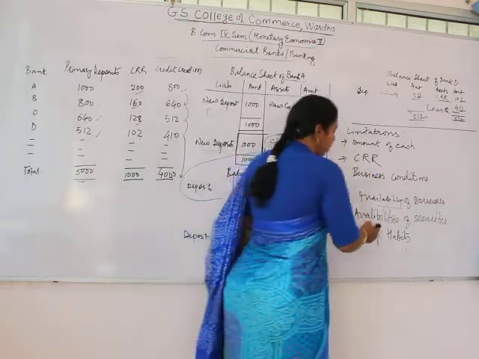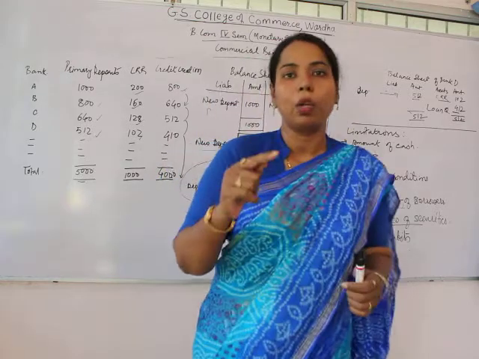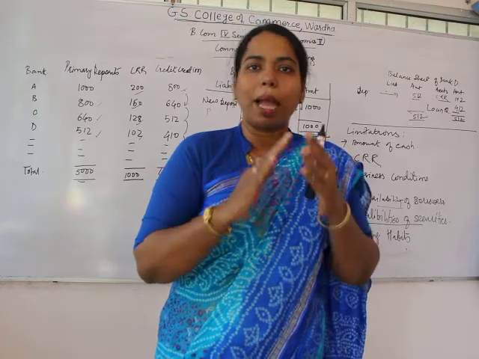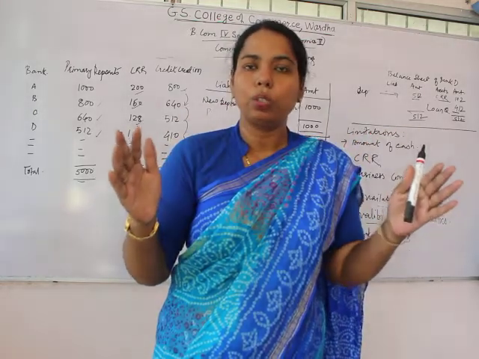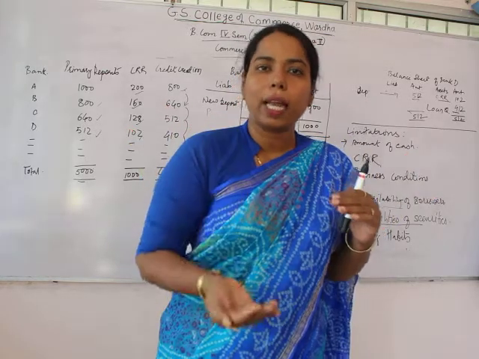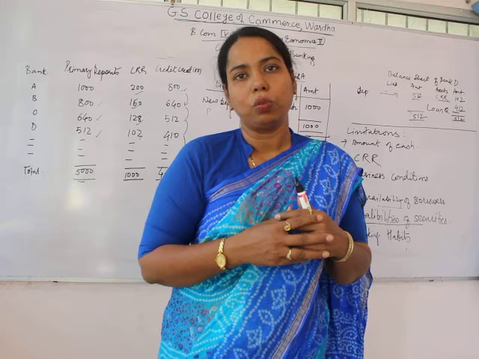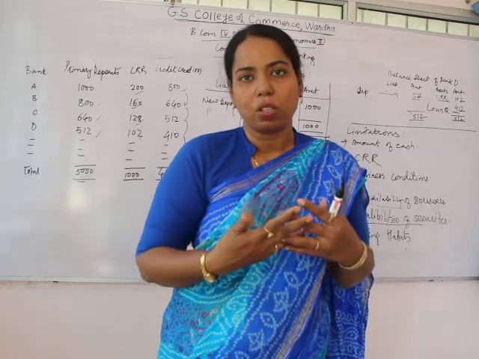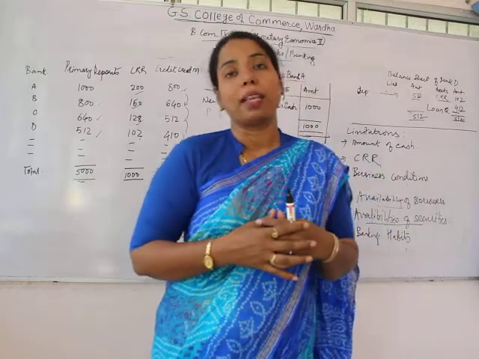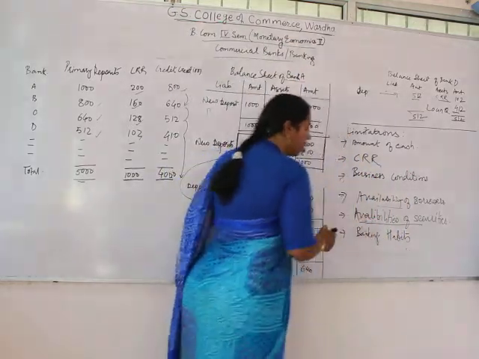Again, there is a requirement of the availability of securities, because the bank gives the loan on the basis of certain securities. The bank does not give the loan blindly to the individual. So when the loan is granted, a certain security is also pledged by the individual. What is the nature of the security? What is actually its value? On that basis also the bank gives the loan. So availability of the security is also important.